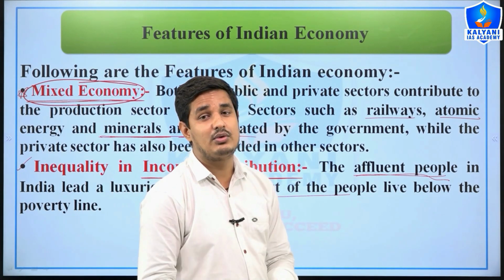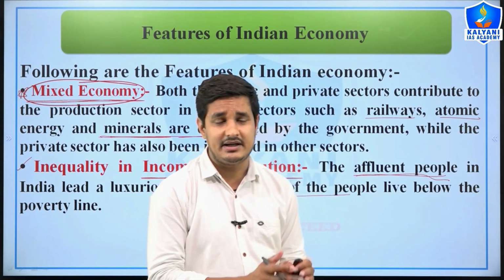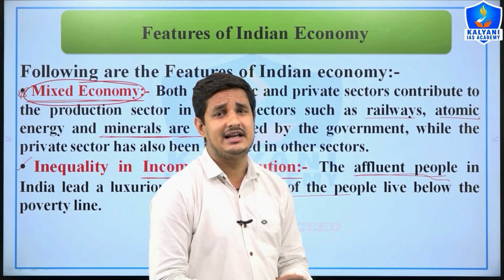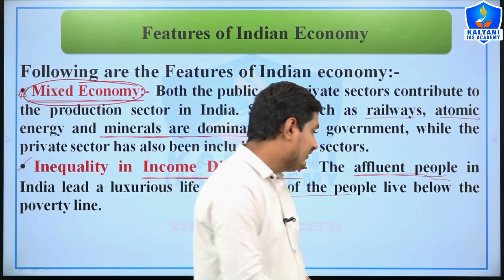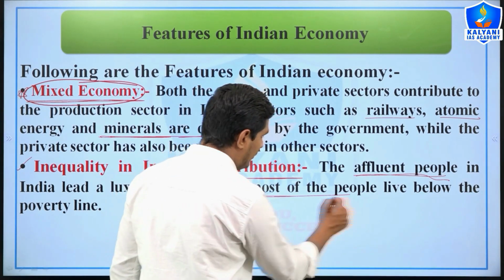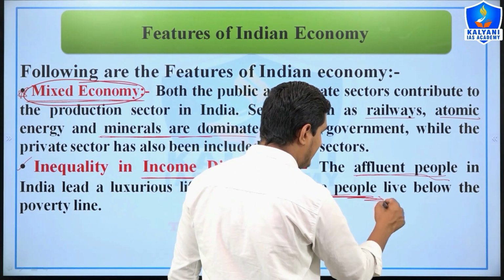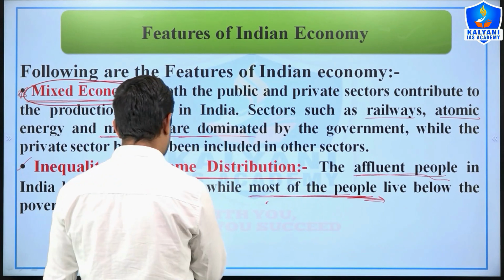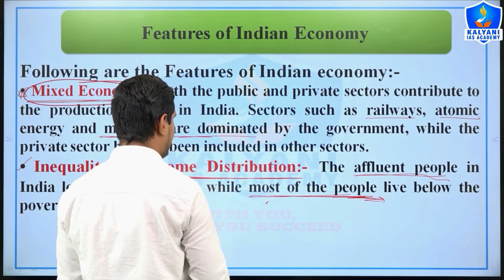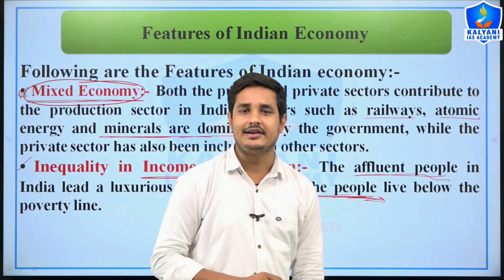And because of the corona pandemic, it is estimated that lakhs of people will fall into poverty, which shows that there is huge inequality in income distribution in India, right?